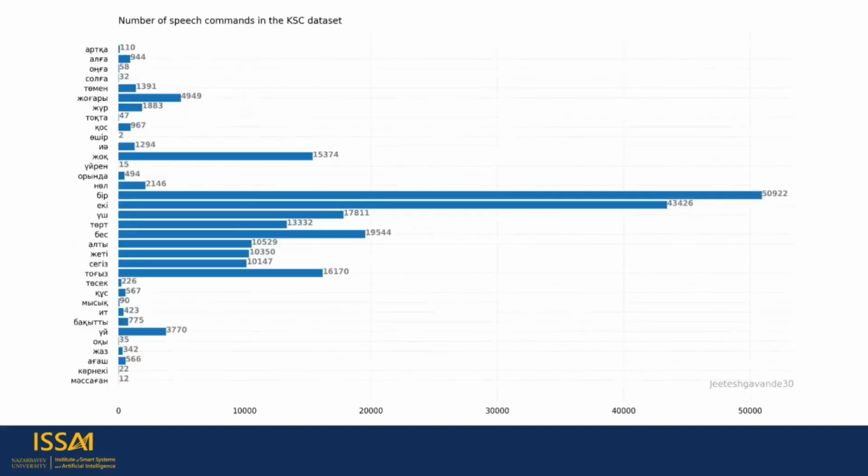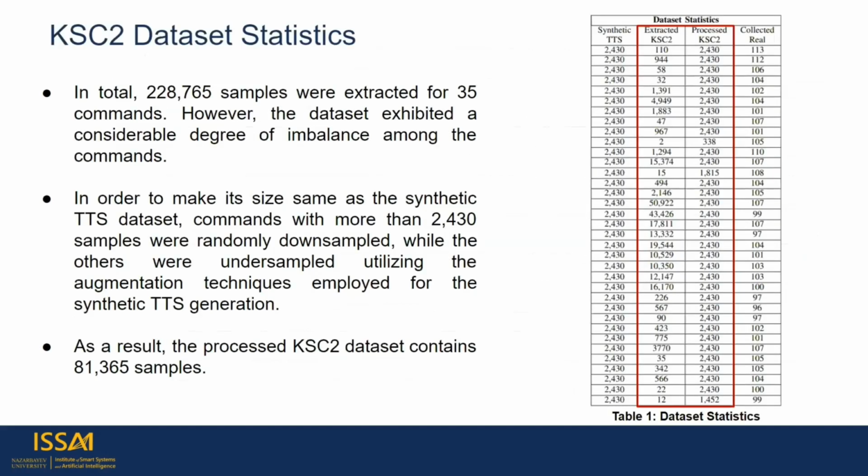Let's look at the bar plot. As you can see, the number of samples for some classes are quite low. In total, more than 200,000 samples were extracted for 35 commands. However, the dataset exhibited a considerable degree of imbalance among the commands, as you noticed from the last slide.